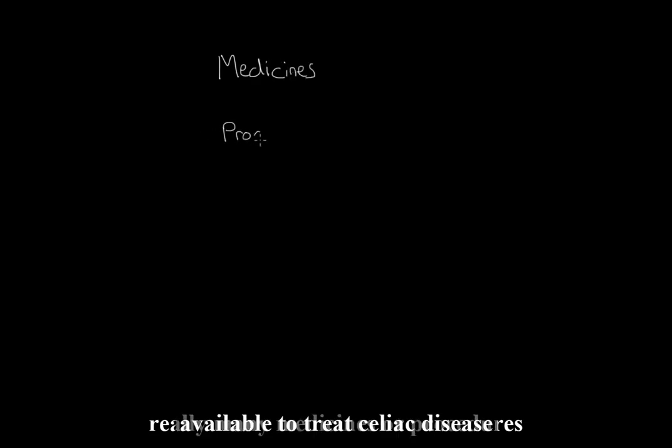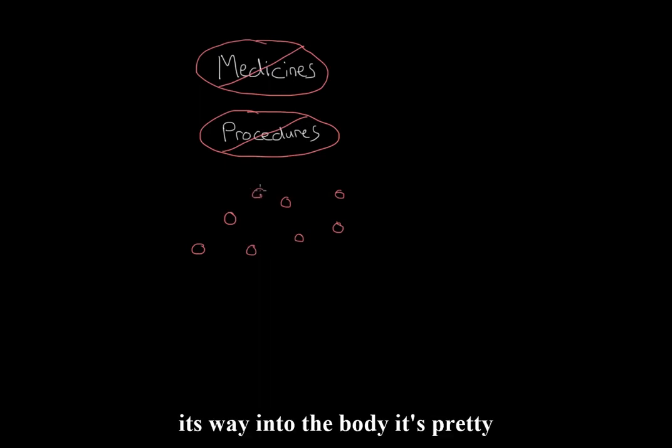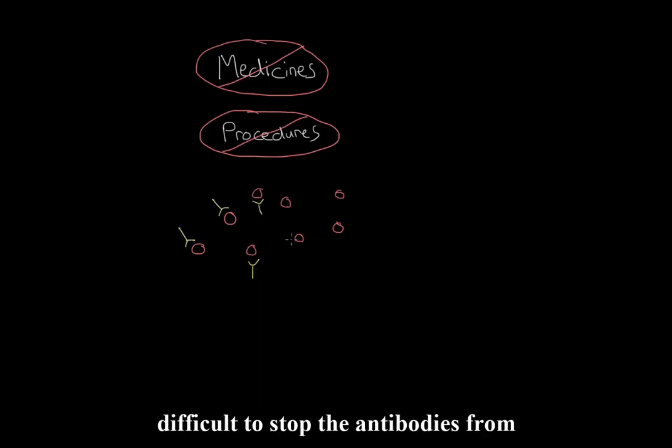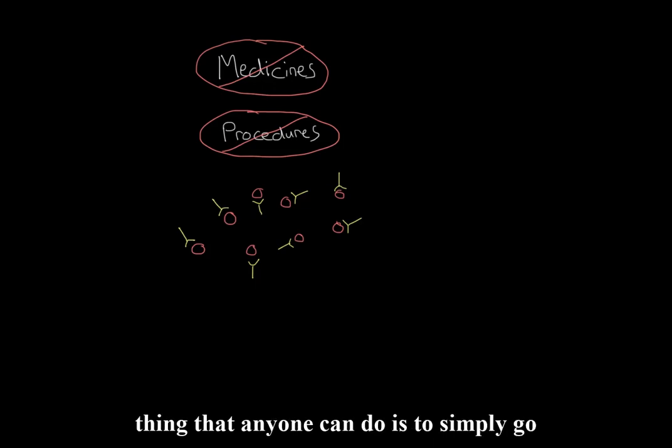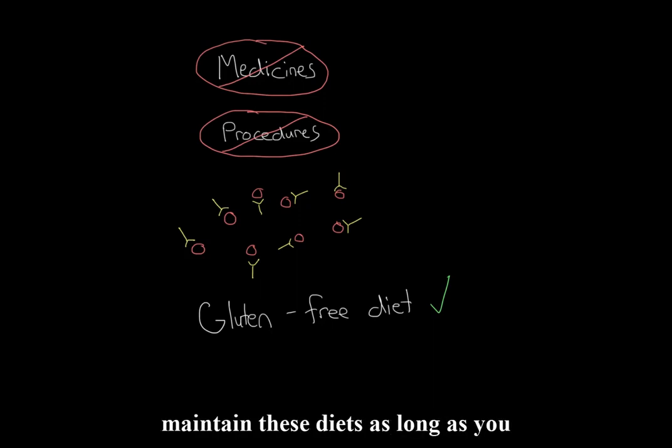Well, unfortunately, there aren't really many medicines or procedures available to treat celiac disease. Once the gliadin from the gluten makes its way into the body, it's pretty difficult to stop the antibodies from marking them. So ultimately, the best thing that anyone can do is to simply go on a gluten-free diet. Now, usually these gluten-free diets are pretty strict. But I think that now, given that there is this rise of gluten-free diets, it's becoming a little bit easier for people to maintain these diets. As long as you don't consume gluten, then you should be okay, even if you have celiac disease.